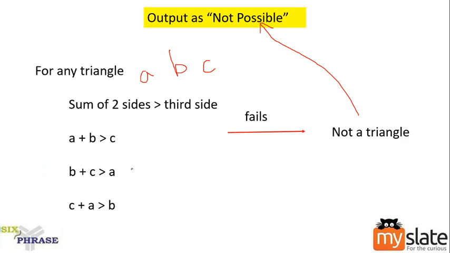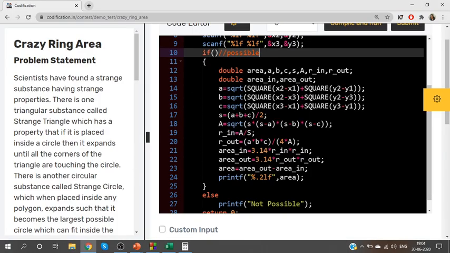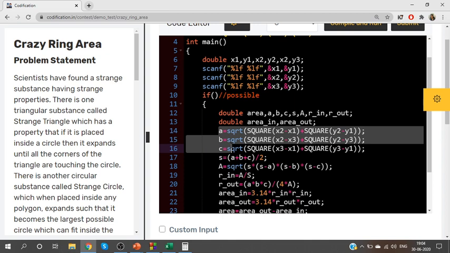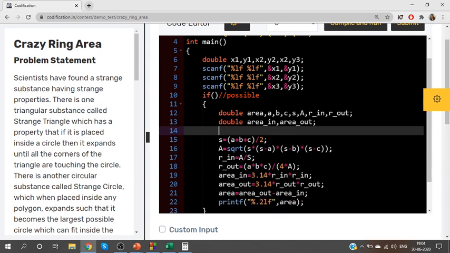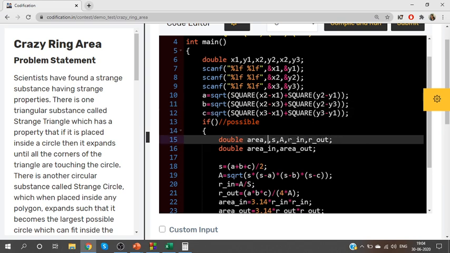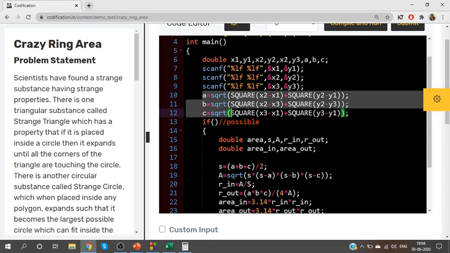So when can I say that it will form a triangle? In our coding part, to say whether it is possible, we need the A, B and C values, right? To say whether it is possible, I need these values. So initially calculate these values. We are not going to do it within the if condition part. To go into that if condition, we need the A, B and C values, right? So first calculate the A, B, C values. Alright. First get A, B, C.